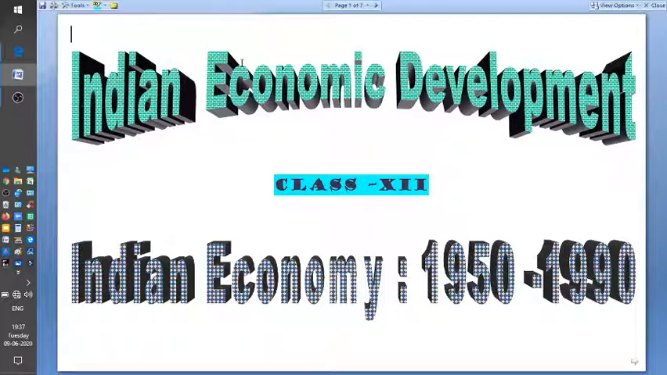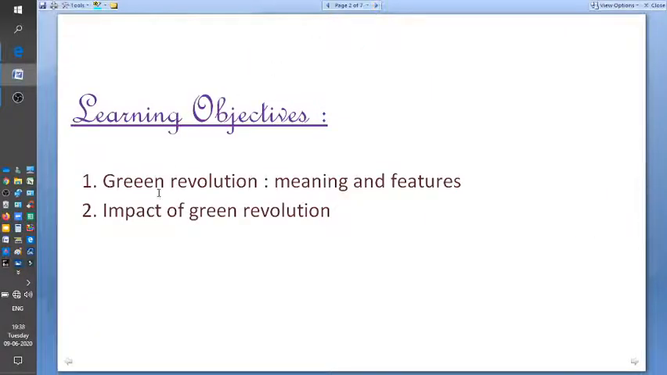Welcome to another topic on Indian economy 1950 to 1990. Here we'll discuss another important subtopic from agriculture, apart from what we learned last class on land reform. Today we'll talk about the Green Revolution, its meaning and features, and the impact of Green Revolution on Indian